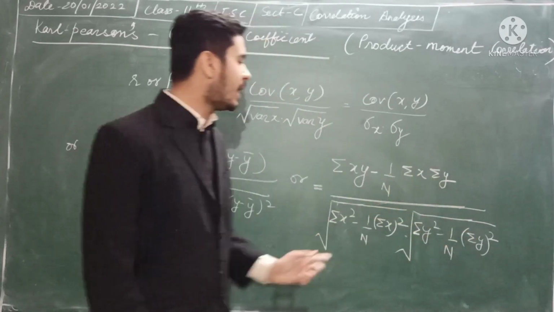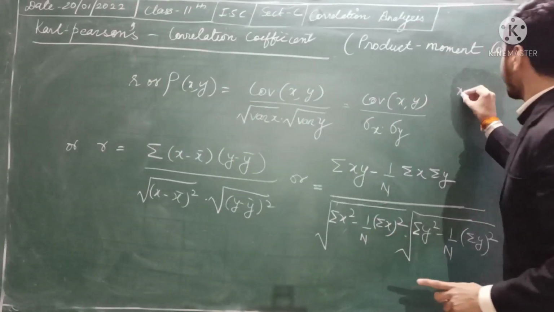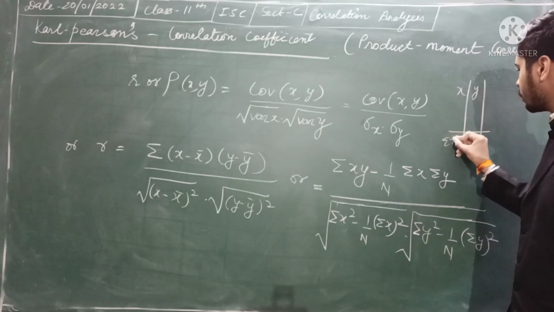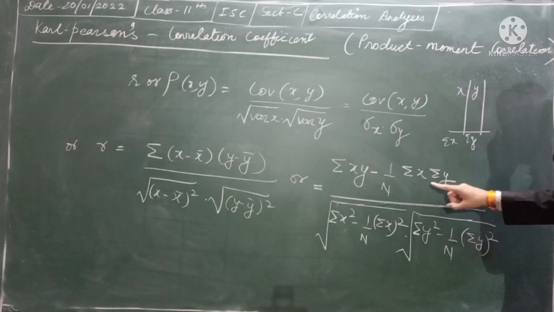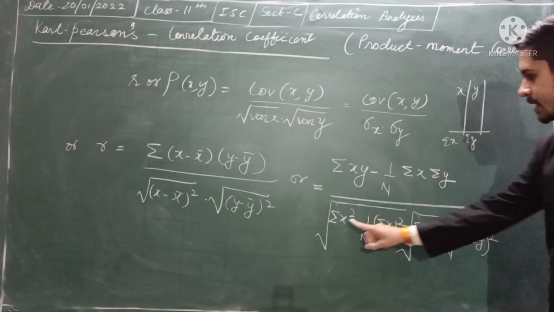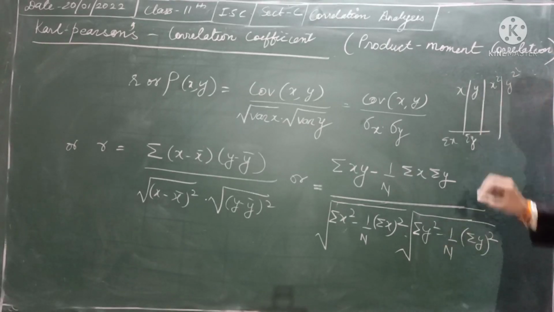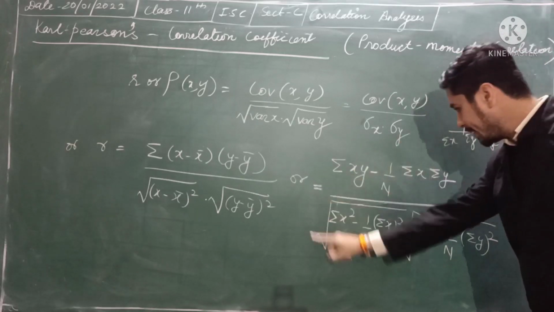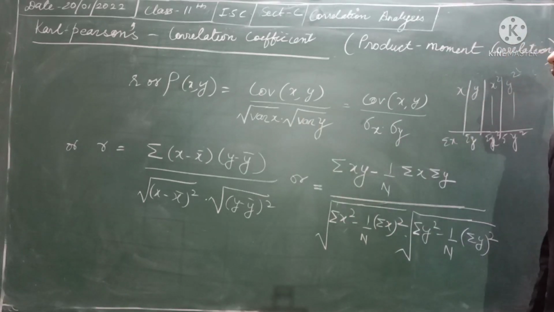Now for this formula, you need to have so many columns. If you have x and y only, then you must know the summation of x and the summation of y. Then you must know the summation of x into the summation of y, which you can multiply. Summation of x square column, you need y square column. So these two columns, and then you have to find its sum. On placing all the values here, we can easily get the value of r.